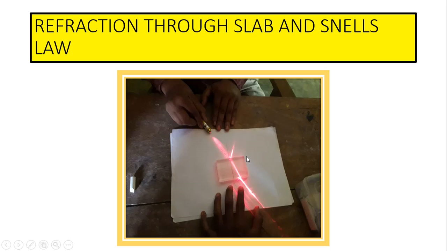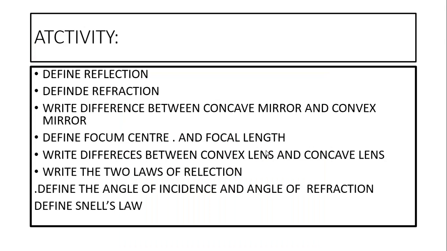So I think you are clear what is refraction, what is Snell's law, the law of refraction, etc. From this experiment, you should be able to define reflection and refraction. Write a difference between the concave mirror and convex mirror. Define focal center and focal length. Write the differences between the convex lens and concave lens. Write the two laws of reflection. Define the angle of incidence and angle of refraction, and define Snell's law. Okay. Thank you.